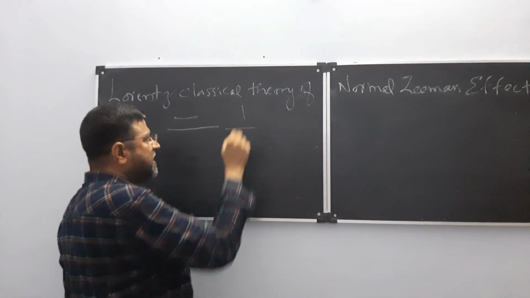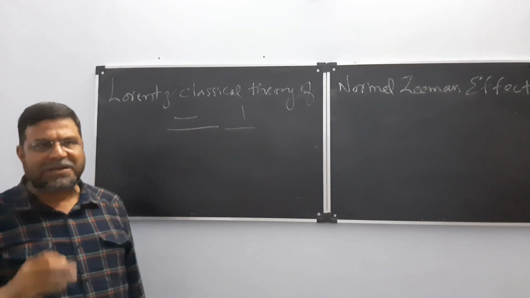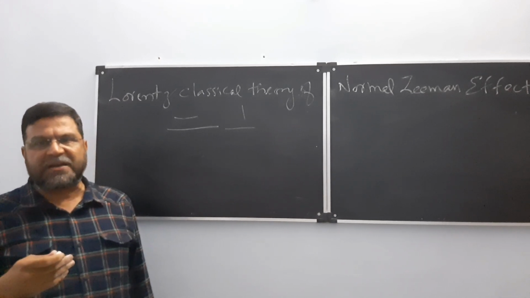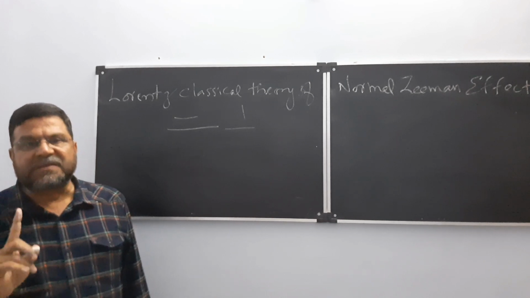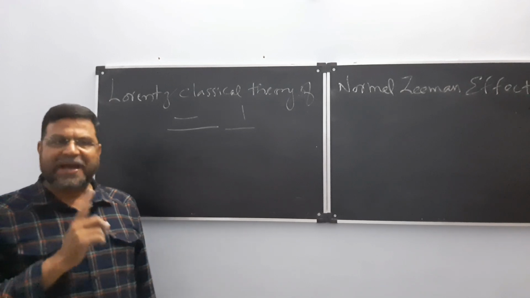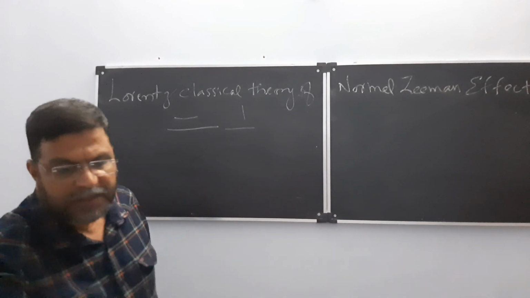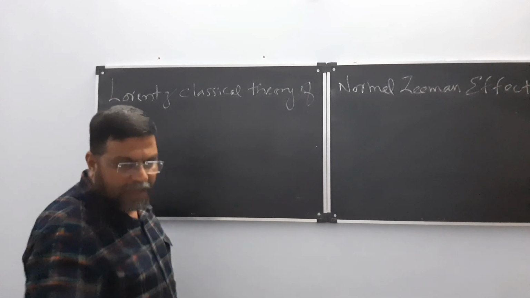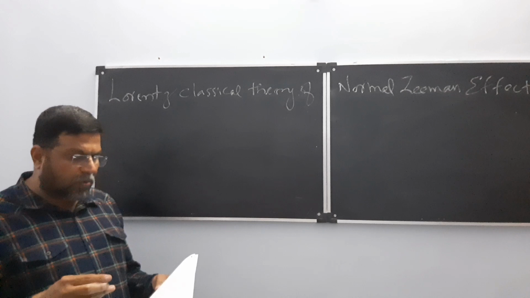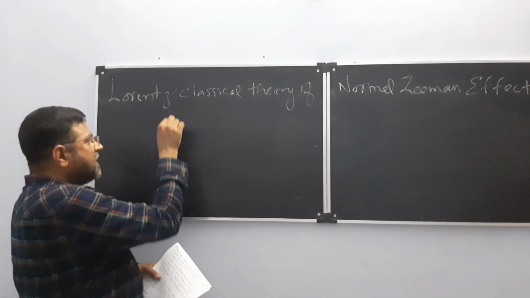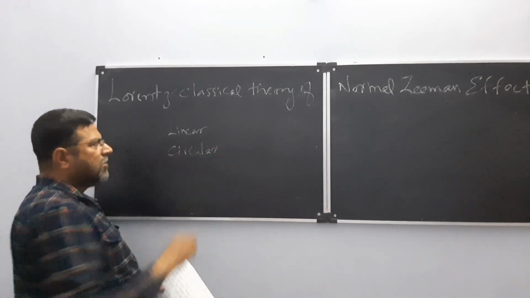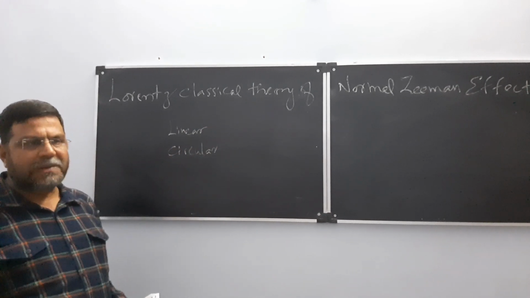Suppose a vibration is made to travel in a direction at right angles or perpendicular to the original direction, then it is known as transverse. So you have to remember, longitudinal means parallel, transverse means perpendicular. Now, when an electron is traveling in a linear motion, it is resolved into 2 components. One is a linear motion, another one is a circular motion.